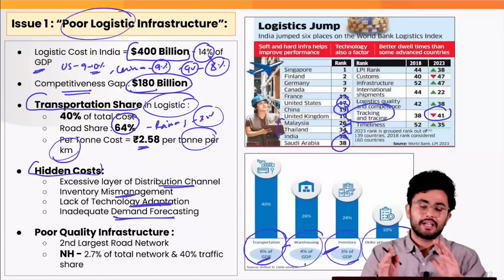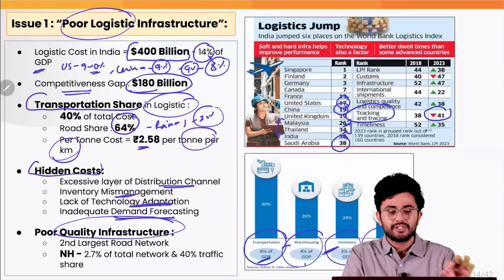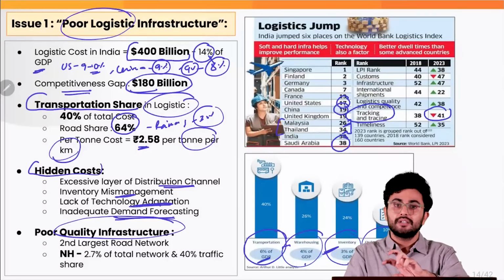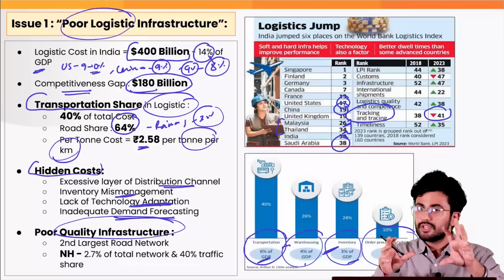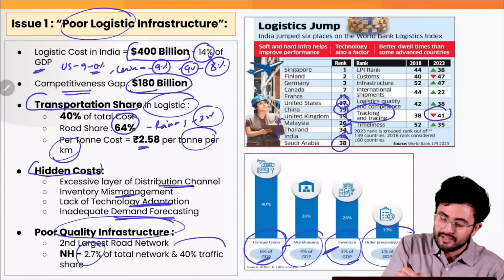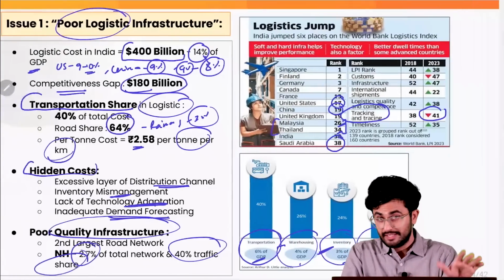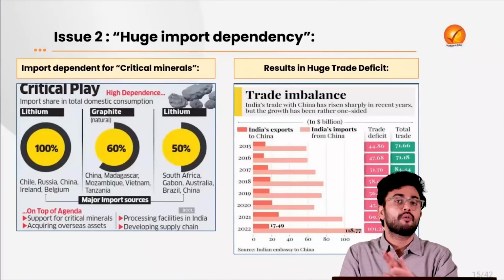Then in our country there exists poor quality infrastructure, because even though we have the second largest road network in the world, the national highway share in this total network is only 2.7%, and that is managing 40% of the traffic as well. So this is a major issue. Yes, absolutely, the poor performance of the logistics sector.